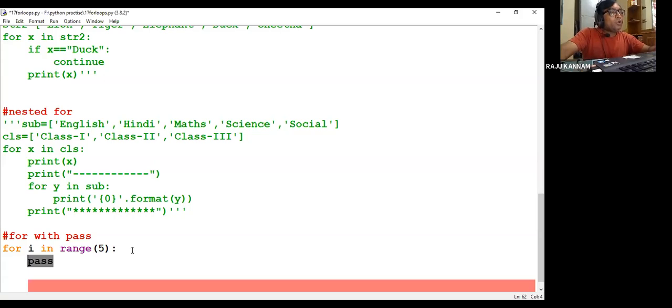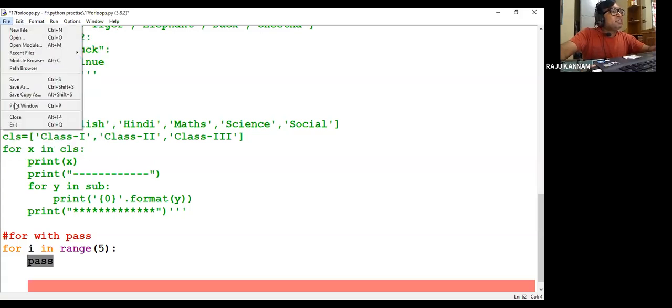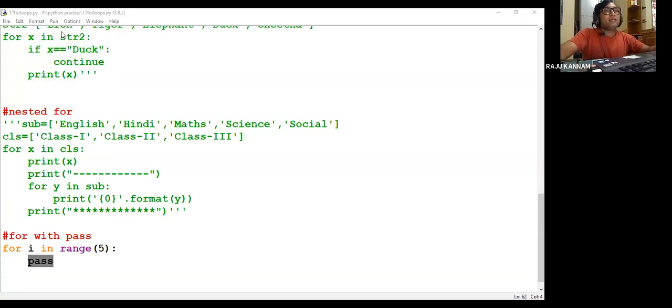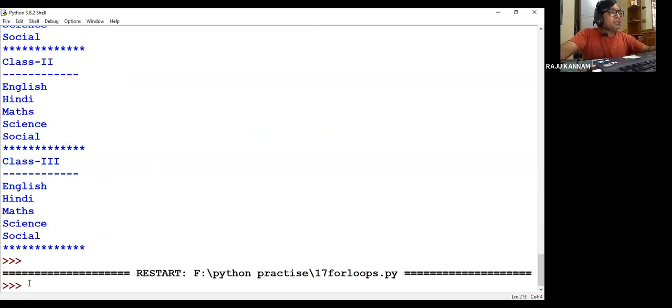You have to inform the interpreter that you don't want to declare any statements in this particular for loop. For that, you have to use the keyword pass. Save it and run, and you will get nothing. The for loop is executed, but you are not getting any output. So if you want to leave the for loop without any body, you just give pass and stop. Is it clear? For loop?